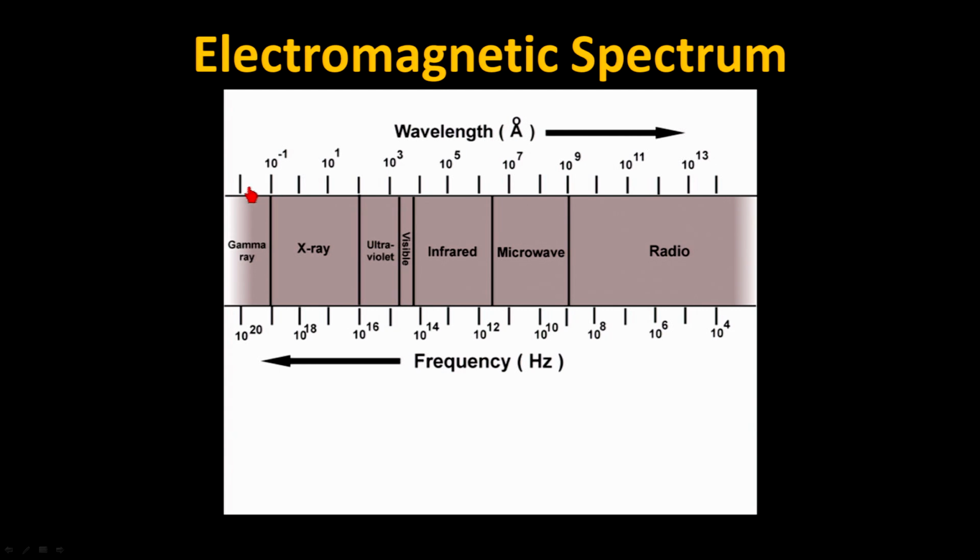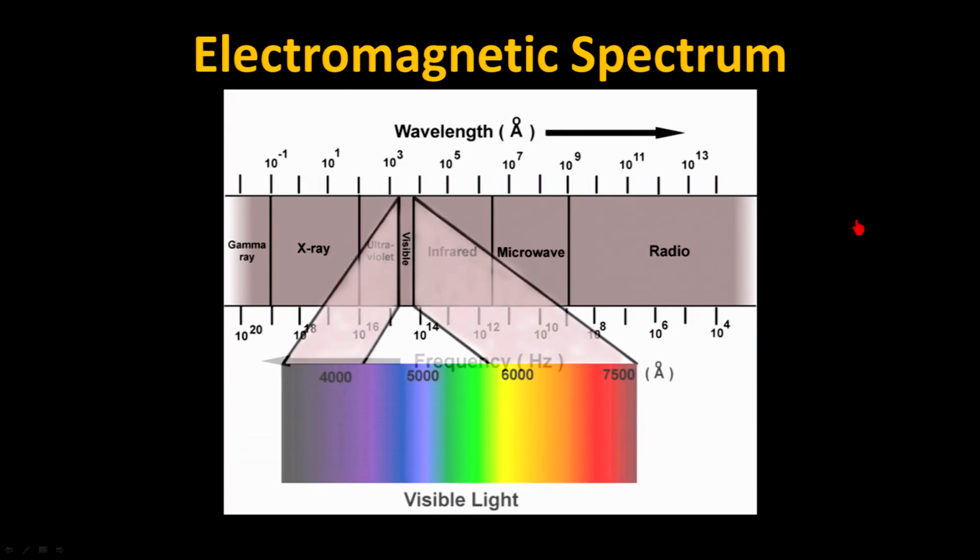So the electromagnetic spectrum is very important to astronomy because it's all possible forms of light that exist in our universe. What I'm going to do is bring in the idea of visible light. Visible is actually this tiny little realm right in here, and I'm just going to make it larger so you can see it. If we had the ability to see the colors that go with the wavelengths, this is what you would get. Remember, short wavelength to long wavelength all the way to the end. So shortest wavelength light is the color that we call violet, and then the longest wavelength light is the color that we call red. So when we go from left to right, we're going from violet all the way through red.